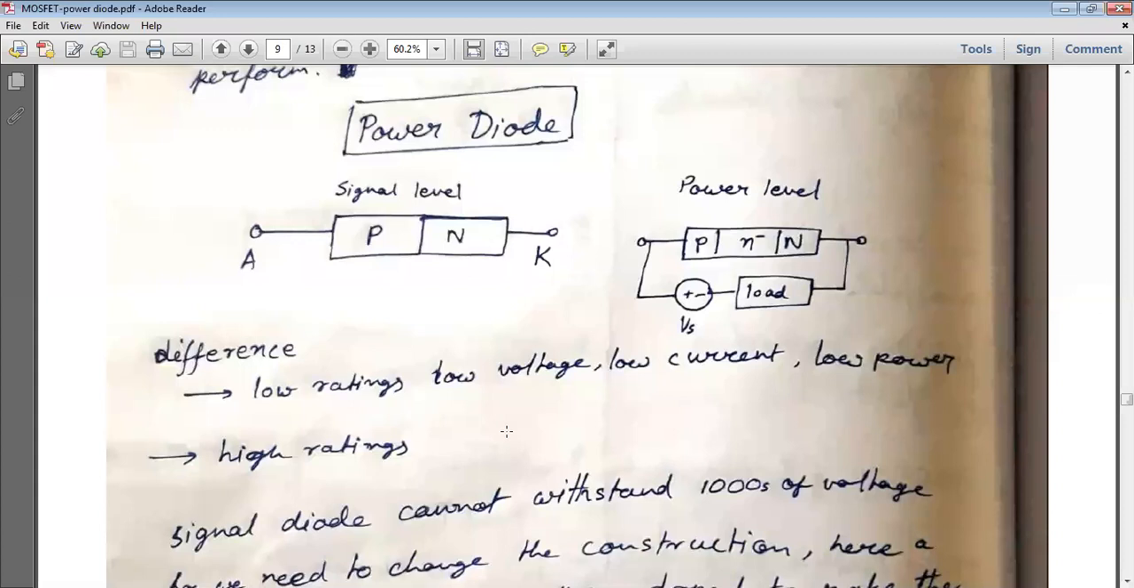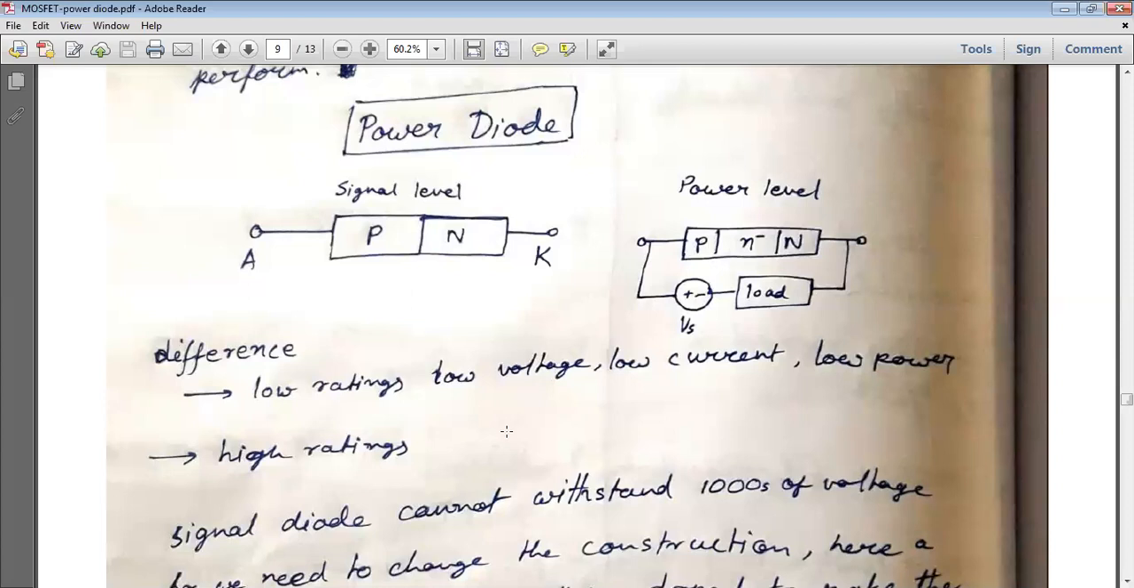Now let us consider when we apply the supply voltage across the power diode. When reverse bias is applied, the total voltage appears across the N minus layer only. So it will block the current from passing through the P N minus N layers, and it will look like a capacitor.